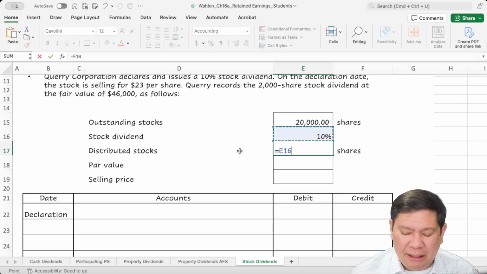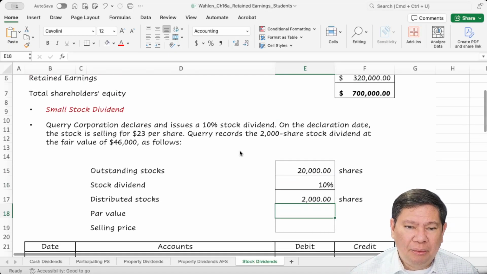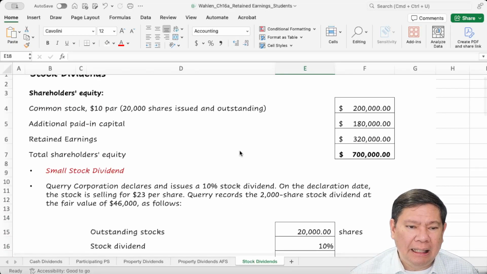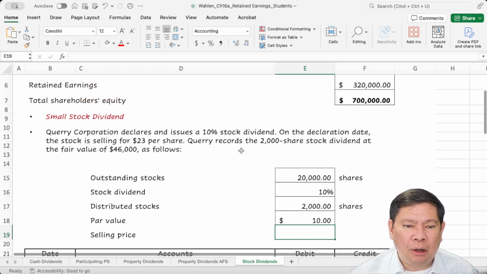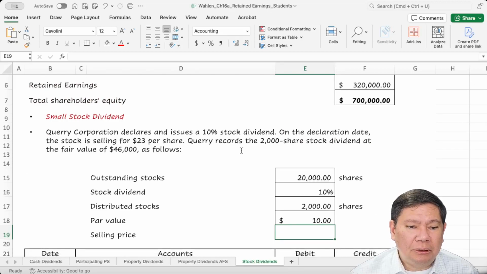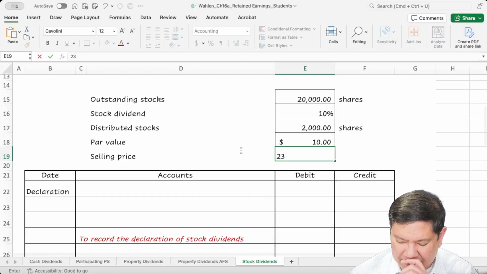The company is going to distribute an additional 2,000 shares to the shareholders. The par value is $10. At that time, the stock is traded at $23.